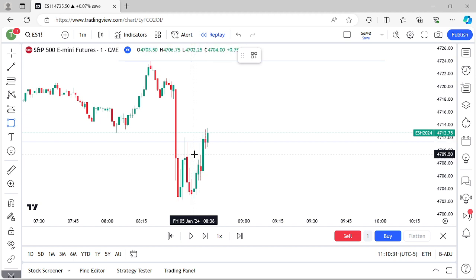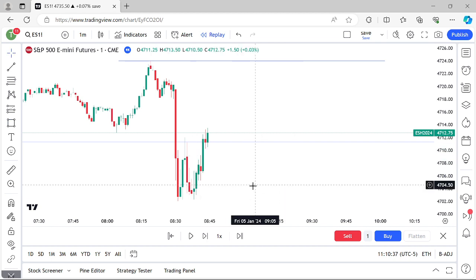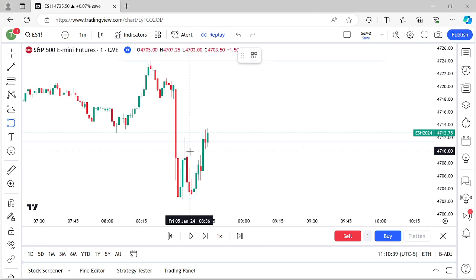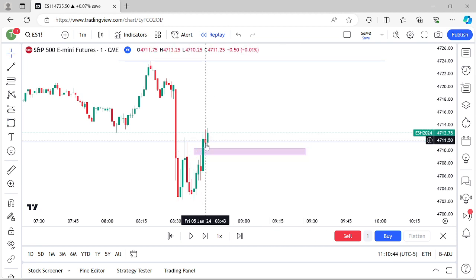It's 3 candles, 1, 2, 3, and the top of the first candle and the bottom of the third candle do not touch. Oops, let me redraw it on there. I don't know why I removed it. Right there. There's your fair value gap confirmation.